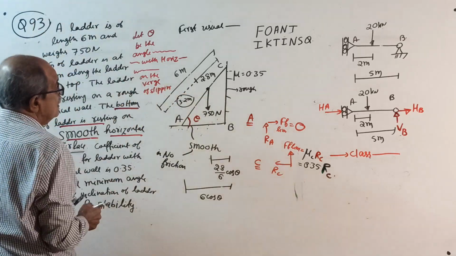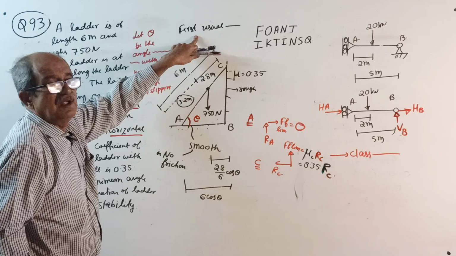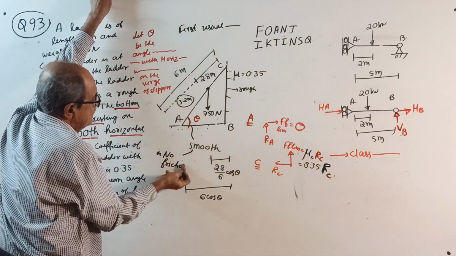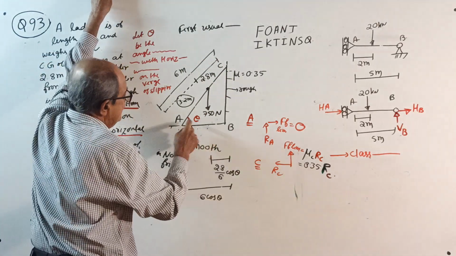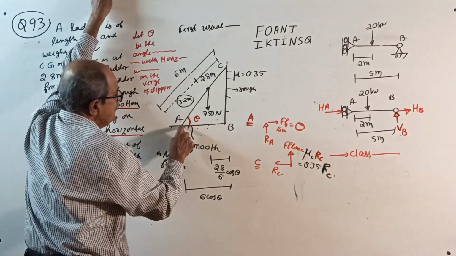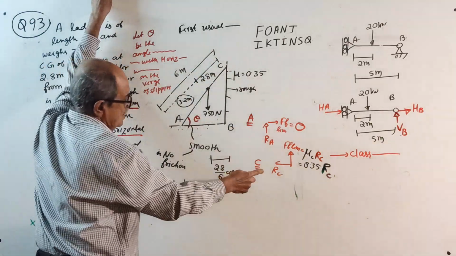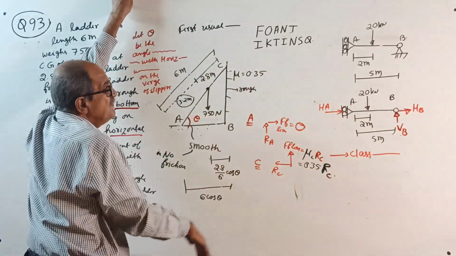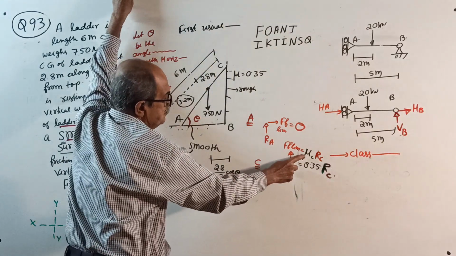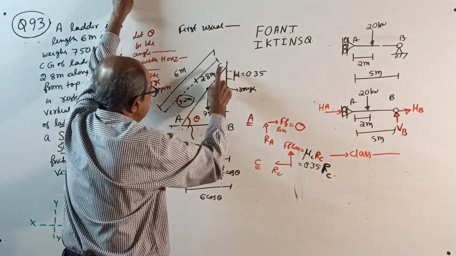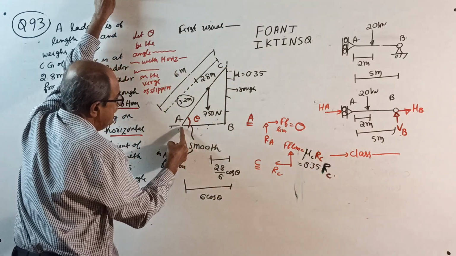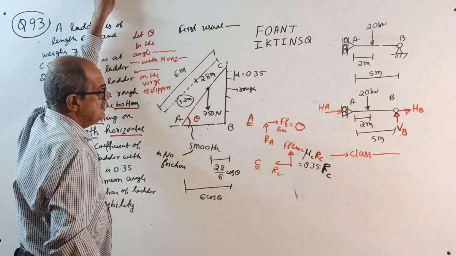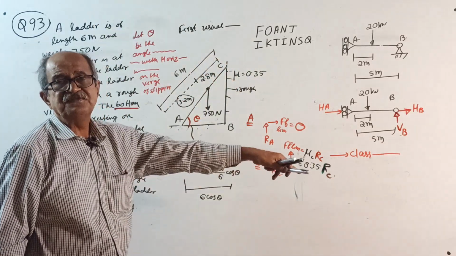Okay, then. First, usual. This is a smooth surface. So let the normal reaction be RA. Friction is not there, there is no friction at A. And at C, let RC be the normal reaction, and the ladder is slipping down, which means friction is up. It is mu into RC, 0.35 RC. Later, I will put RA here and RC here and vertically up 0.35 RC when I put the sketch.